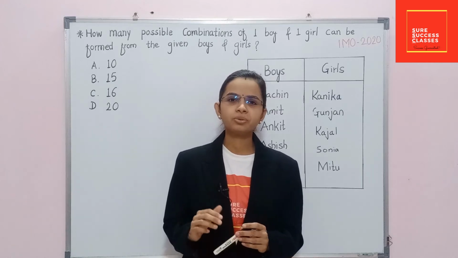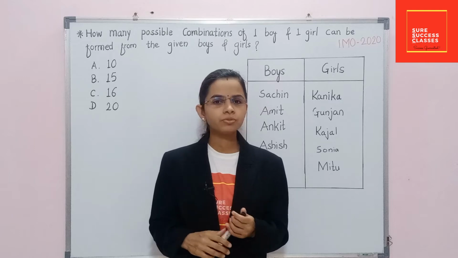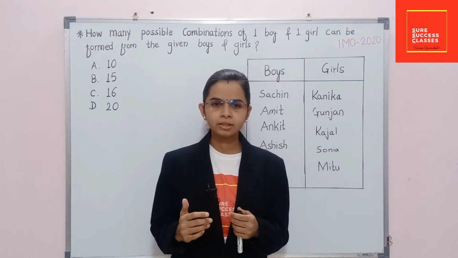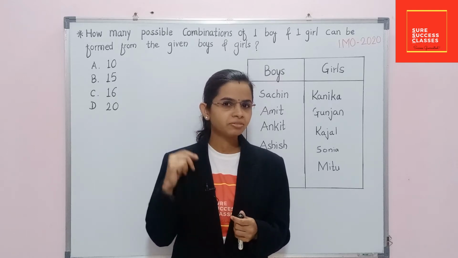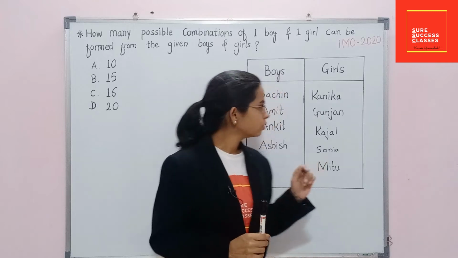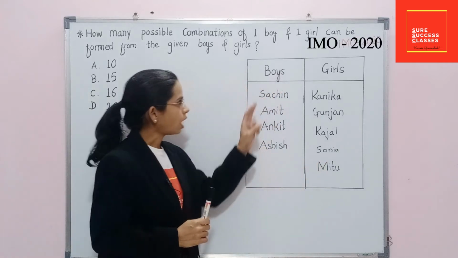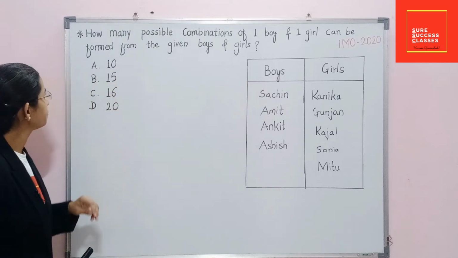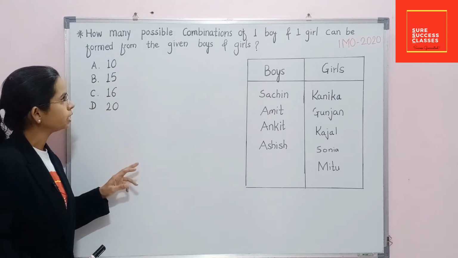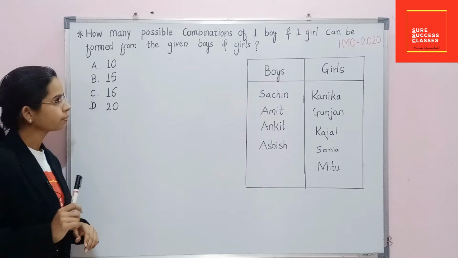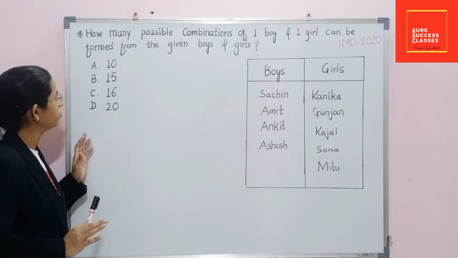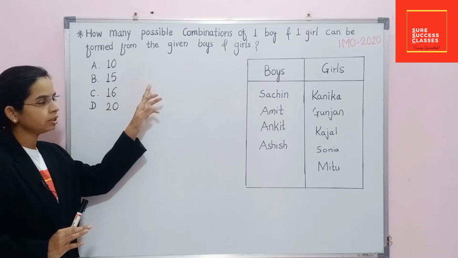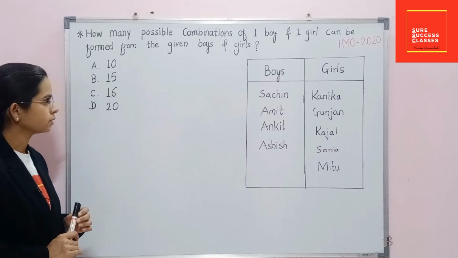In this session, we are going to solve questions which were asked in previous Olympiad exams. So let's start with first question. This question was asked in IMO 2020. So we'll read the question carefully. How many possible combinations of one boy and one girl can be formed from the given boys and girls?